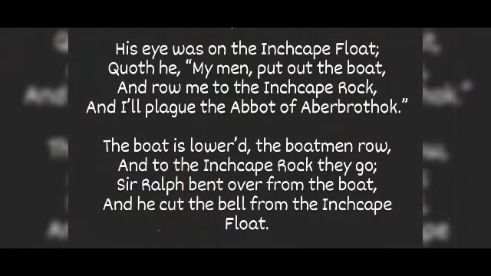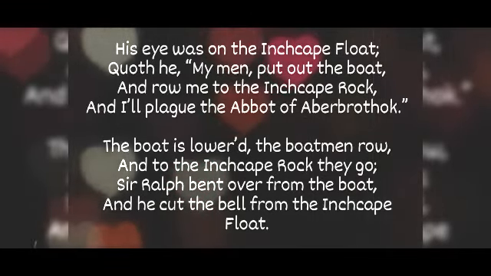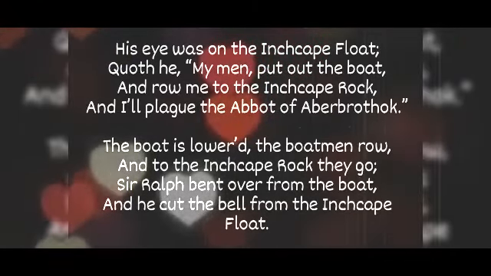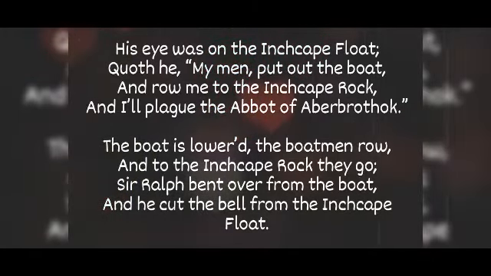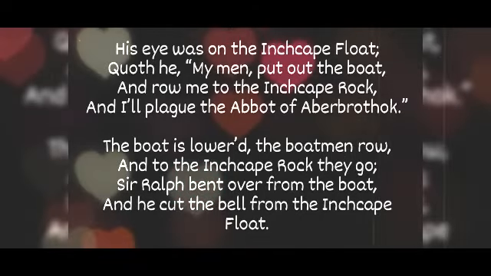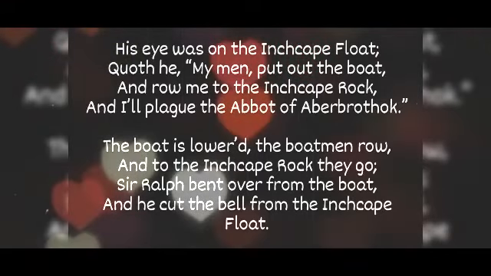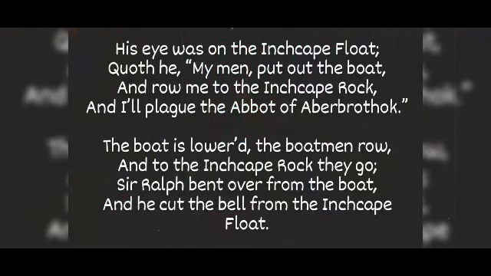What did he say, beta? His eye he fixed on the Inchcape. He's continuously looking at the Inchcape bell. Quoth he, it is an old English way to say said. Said he, my men, put out the boat. Take out the boat. Take me, row me. Row me means to paddle, to oar, to take. To take me to the Inchcape rock, and I'll plague. Plague means to make unhappy, to make angry. So he says, I will plague the abbot of Aberbrothock.